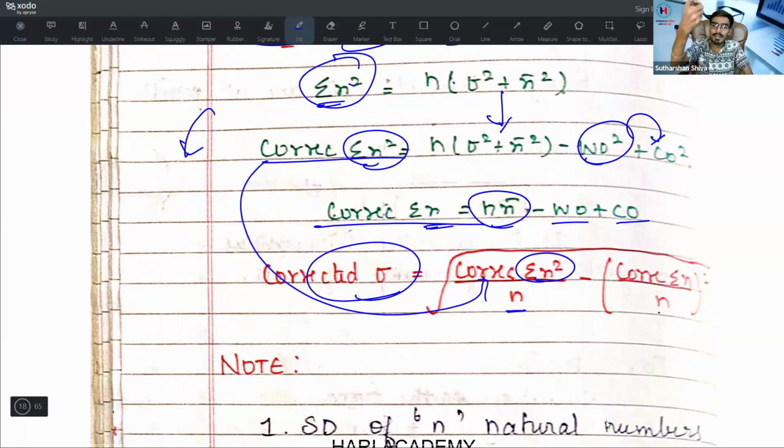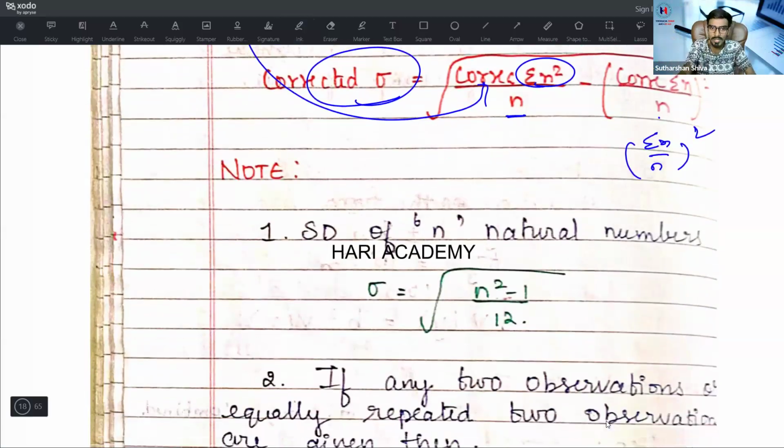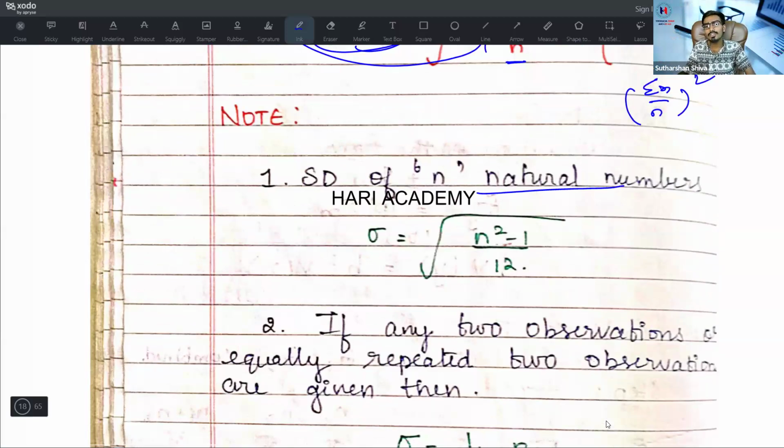Okay, the rectification of error problem that you have done, summation x by n, the same thing comes here. Whatever the standard deviation formula, the same formula only we are applying. There is the corrected word, summation is there, x bar square is there. That's it. Come to note, whenever they ask you to find the standard deviation for 5 natural numbers, you will need to do 1, 2, 3, 4, 5, and then find the formula summation x square divided by n minus summation x by n. Don't do this formula.